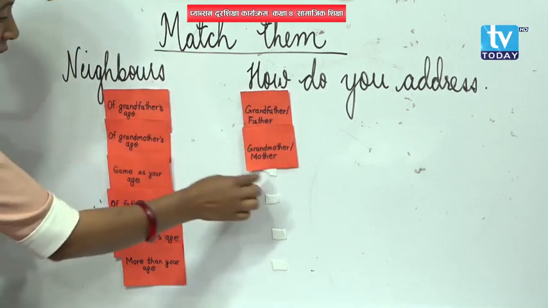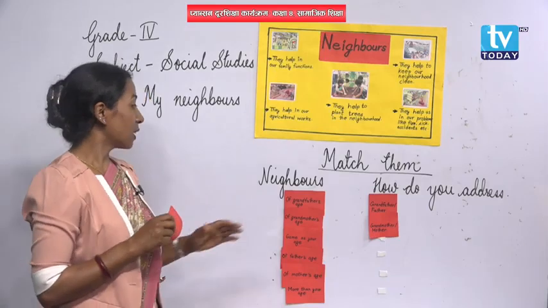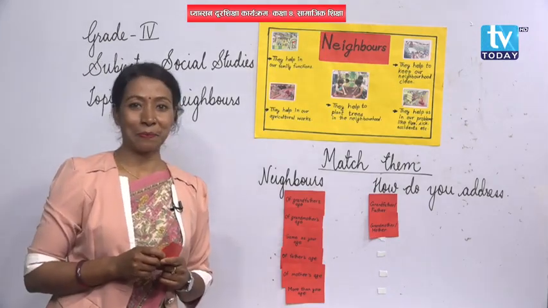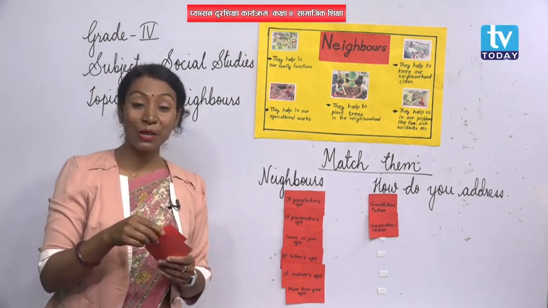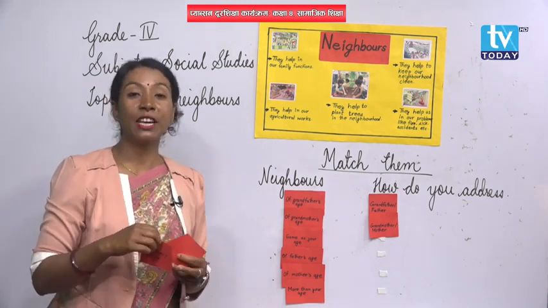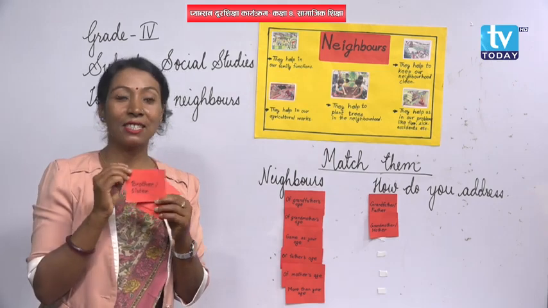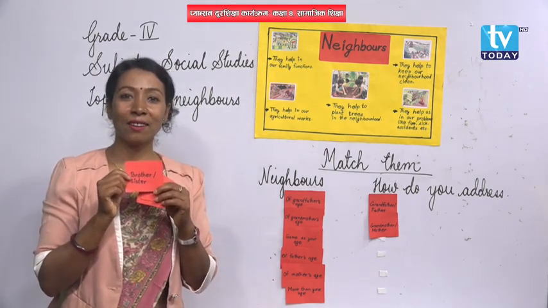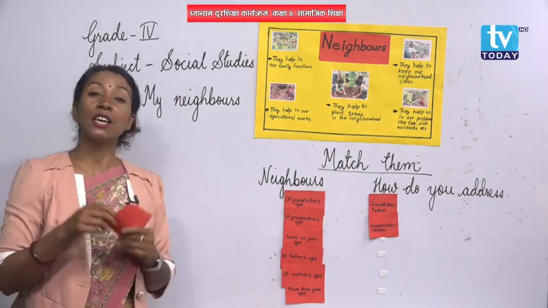Okay. Now, let's move to the next one. There is a neighbor who is the same age as you. What to call them? Think, okay? Do you call him or her brother or sister? Is this the right word for them? A neighbor who is of the same age as yours.